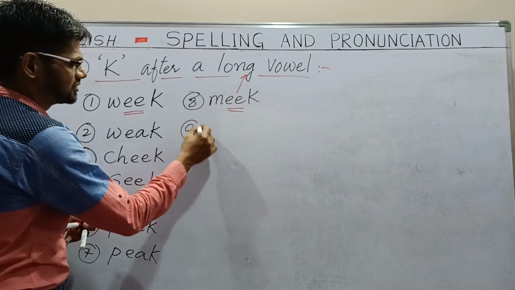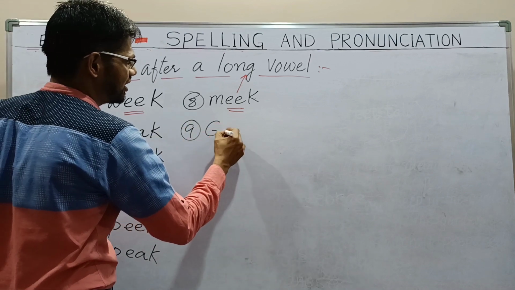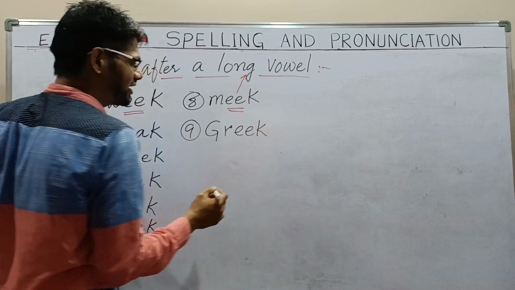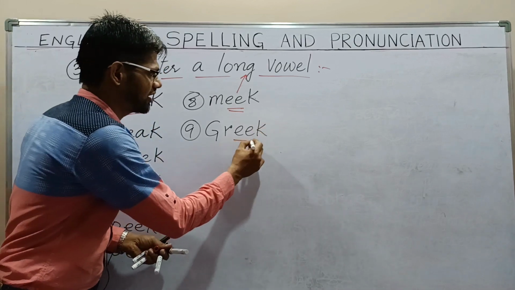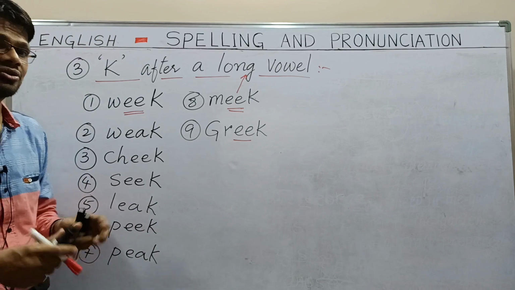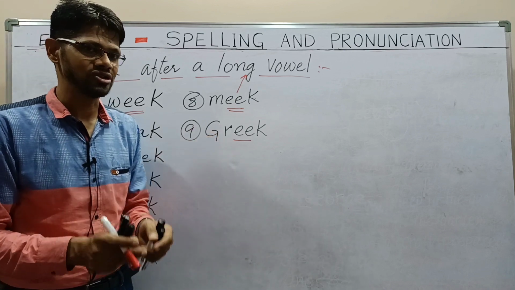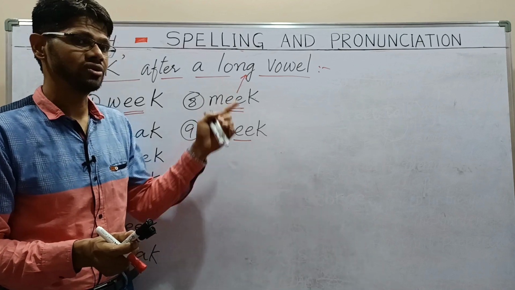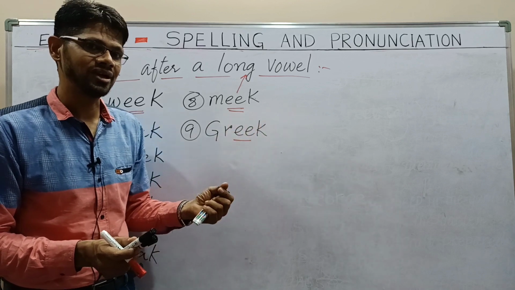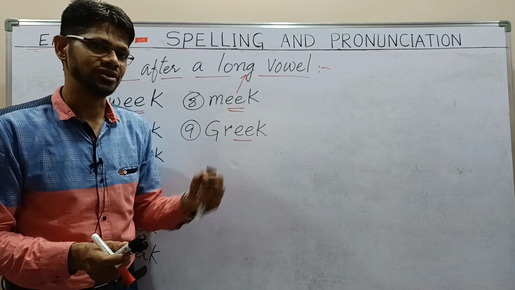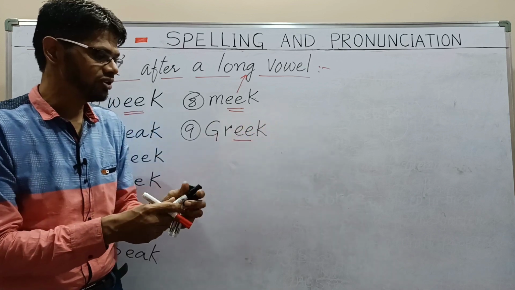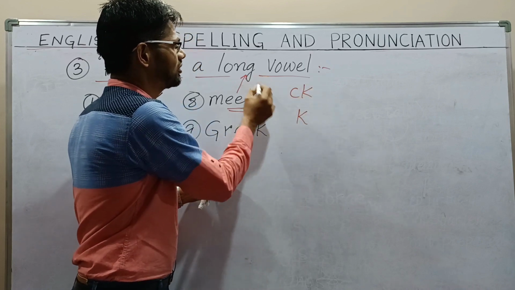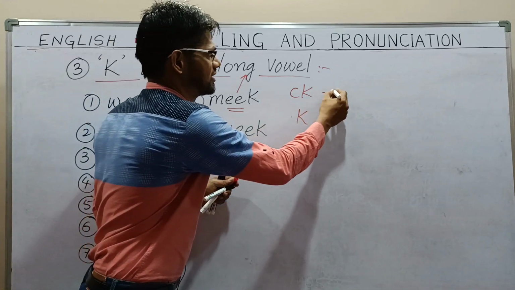Next one, for example, Greek, G-R-E-E-K, Greek. The word Greek also has a long vowel sound. That's the reason we have to write K, not CK. CK we have to write when the word produces a short vowel sound. Already we have learned about short vowel sound and how to use CK and K at the end of a word. Because of a long vowel sound, we have to use K. CK is for short vowel, as we have already learned.